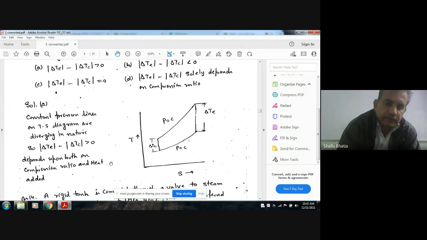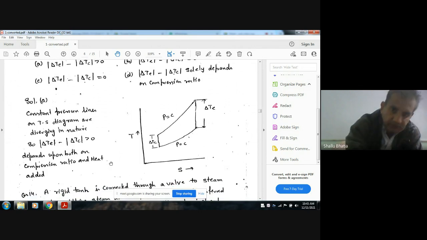So we have studied in thermodynamics that the pressure lines on a TS diagram are diverging in nature. It means the gap initially is less than the gap after the entropy is added. So this gap is more than this gap because pressure lines are diverging in nature.